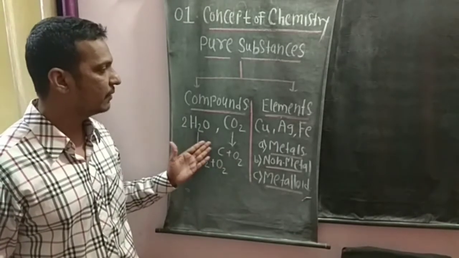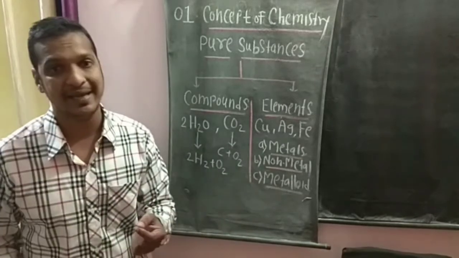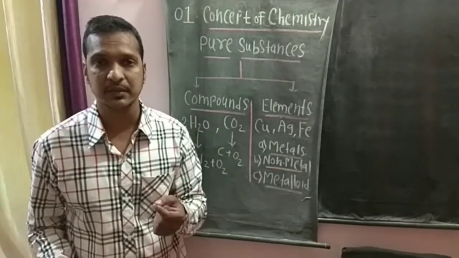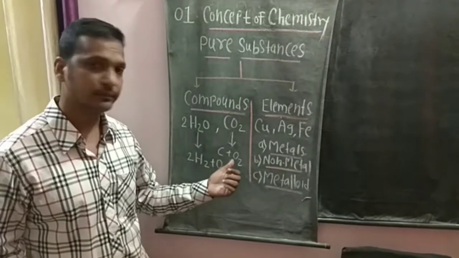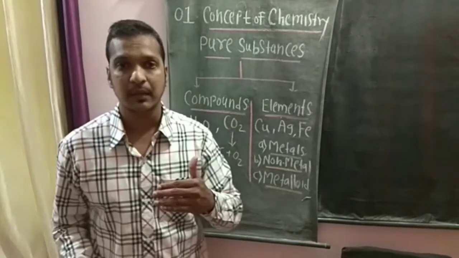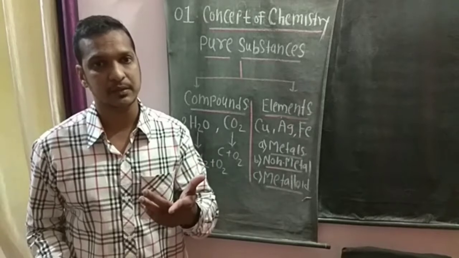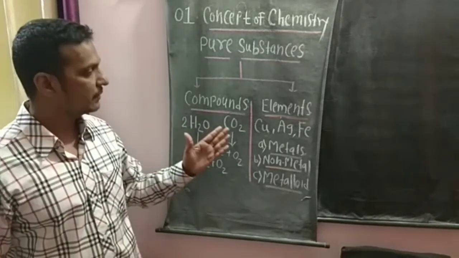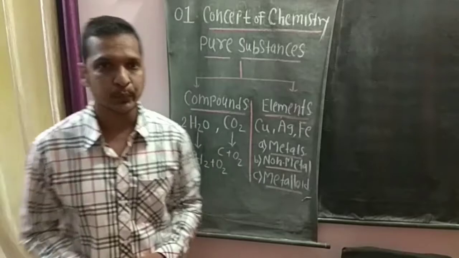So these are breakable, these are non-breakable. So that is the difference between compounds and elements. Compounds are pure substances which can be broken down into simpler substances, while elements are pure substances which cannot be broken down into simpler substances. So that is how we consider the difference between compounds and elements.